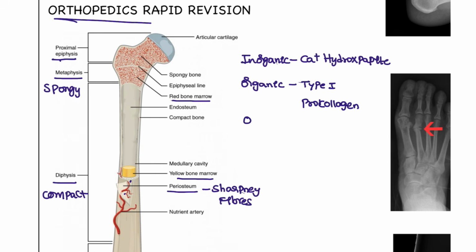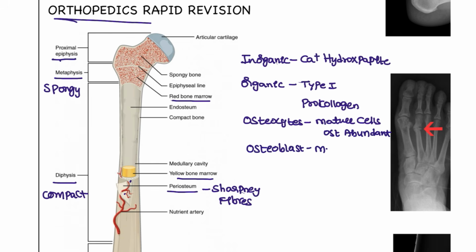And what are the cells we have? We have the most abundant cells, the osteocytes. These are the mature bone cells, the most abundant cells, always in a resting state. Next, osteoblasts. Blast means bone is formed and maintained, such as the bone matrix, through the osteoblast, and it contains ALP, an important enzyme.